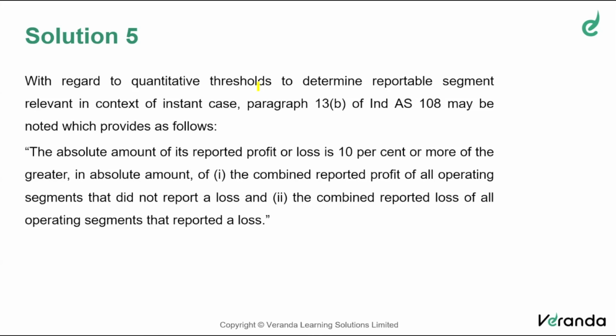Step 1, total profit of all operating segments. Step 2, total loss of all loss-making segments. Find the higher. Compare the absolute amount of profit or loss. Is it 10% or more? It becomes a reportable segment. That is what the standard says. There is no need to reproduce what the standard says. You can present it in the manner in which I told you also. That means you are making it clear to the valuer that you are clear.